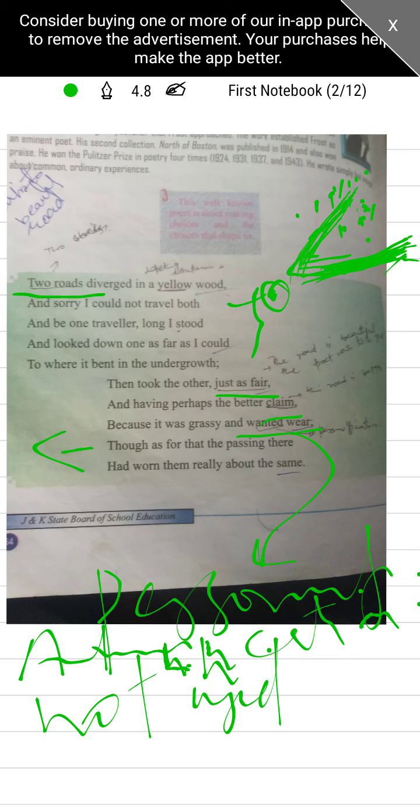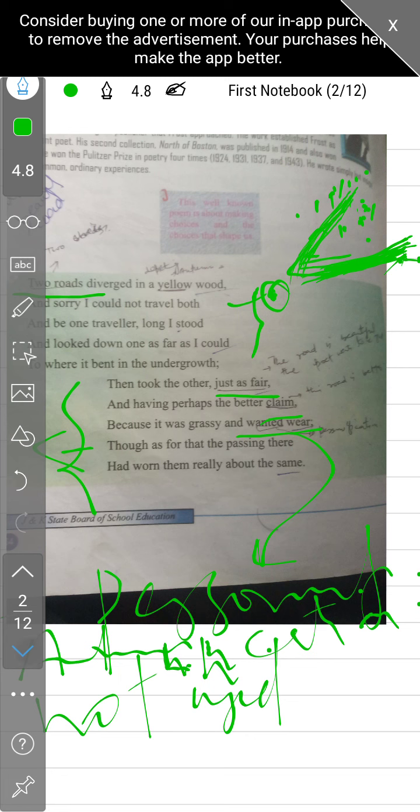As soon as he passed along this road, what did he find? He found that people have passed here too. People have gone this way as well, they have crossed this road, it has been used by people just as the first one was. So he again refers to the first road when he walks on the second road. In the second sentence of what he says, then he looks at the second road, he found it beautiful because there was some grass and it was not used much by people. But when he walks on the road, he found that these two roads were used by people.